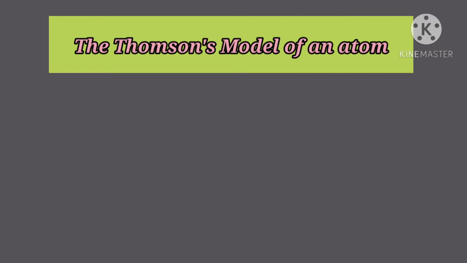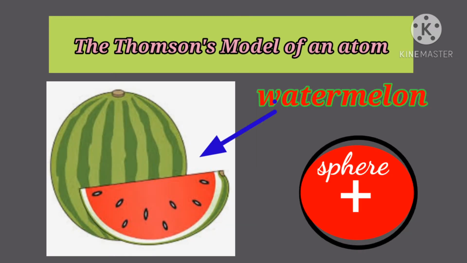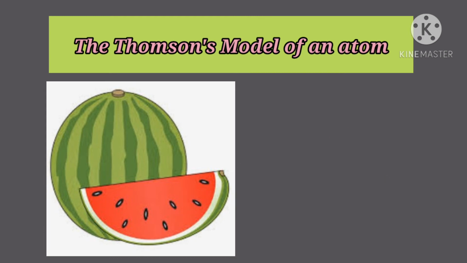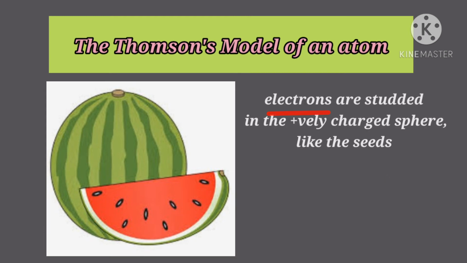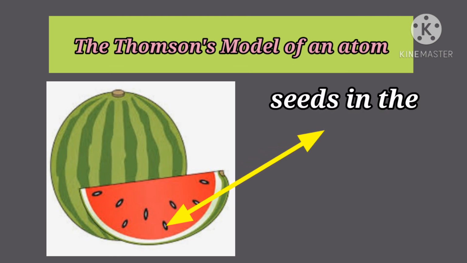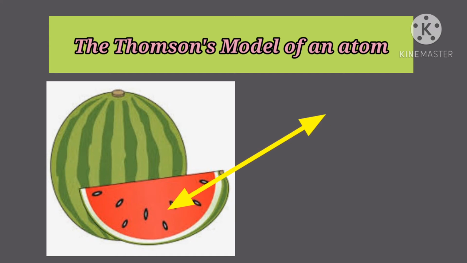We can also think of a watermelon. The positive charge in the atom is spread all over like the red edible part of the watermelon, while the electrons are studded in the positive charge sphere like the seeds in the watermelon, as shown in the image.